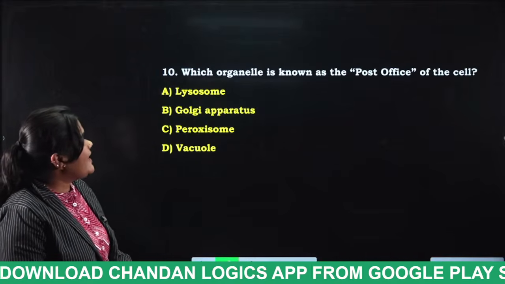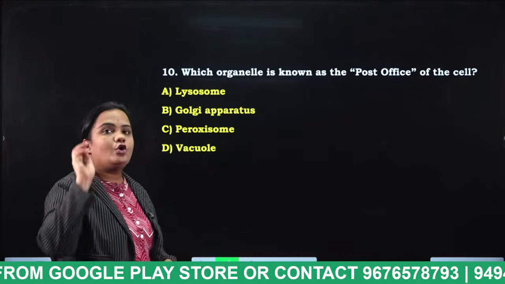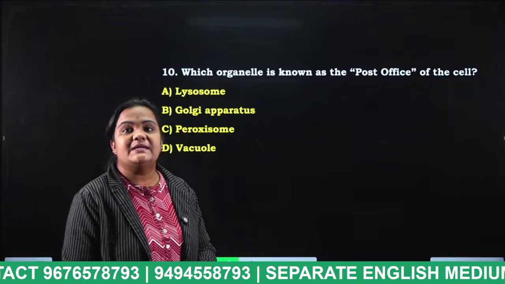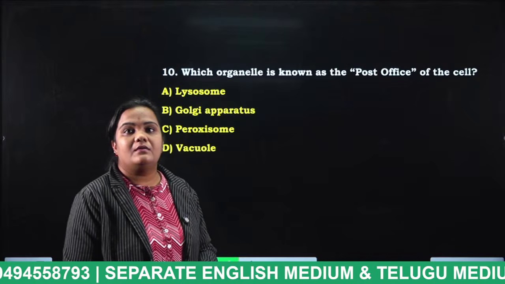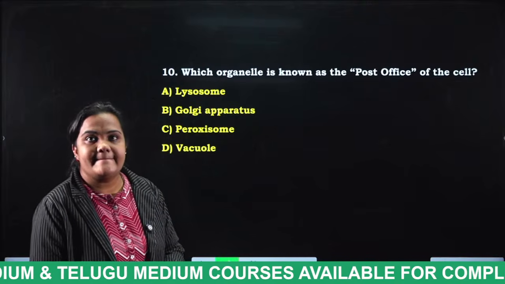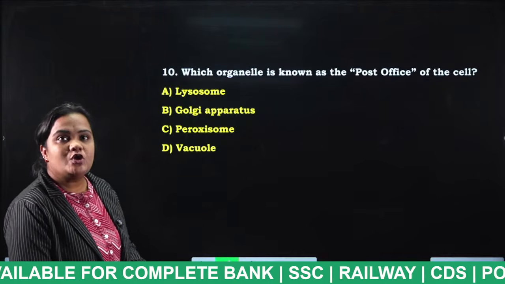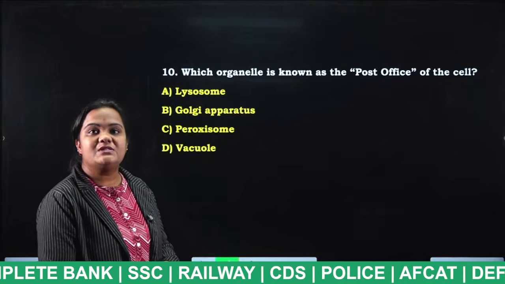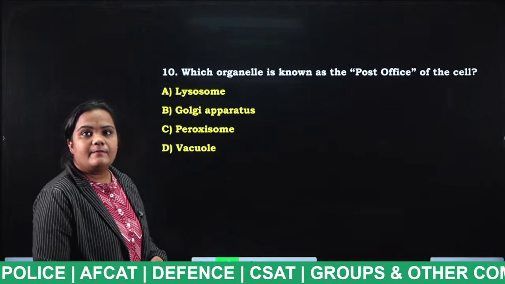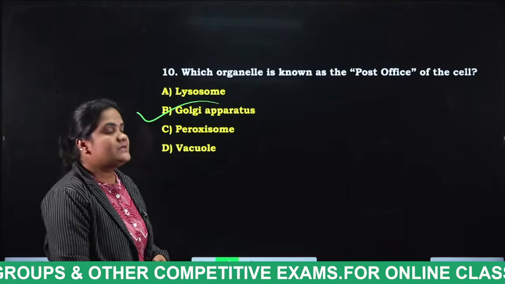Which organelle is known as the post office of the cell? Lysosome, Golgi apparatus, peroxisome, vacuole. Post office of the cell is known as, very good, Vamshi, Bhavana, very good. So the post office of the cell is the nickname for which organelle? Golgi apparatus, or Golgi body, or Golgi complex.